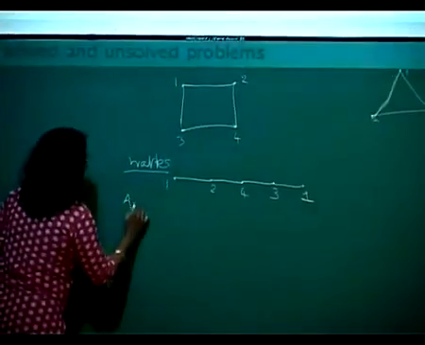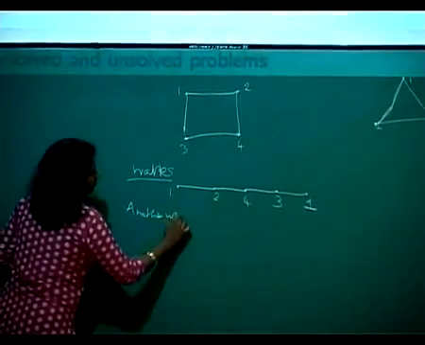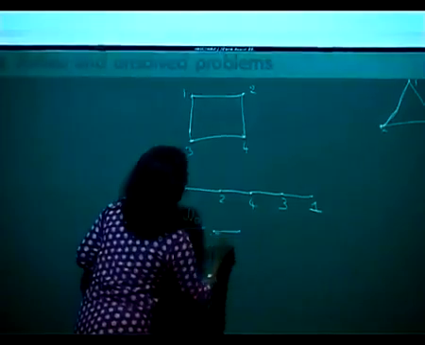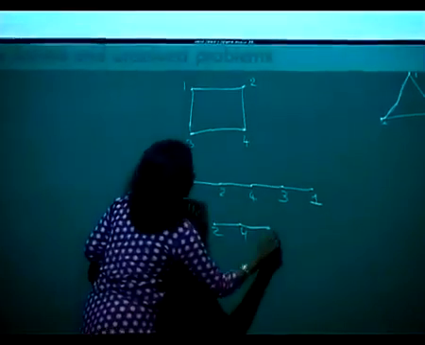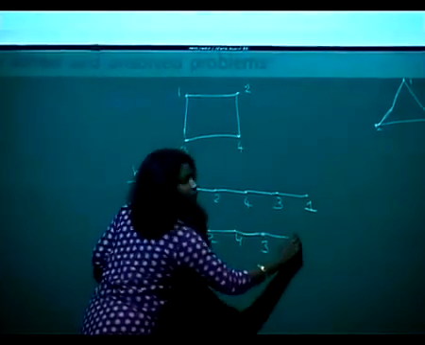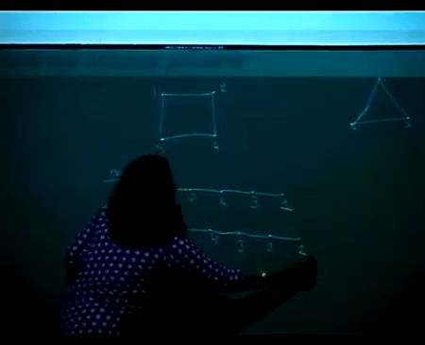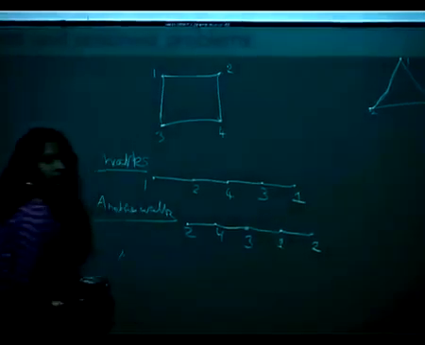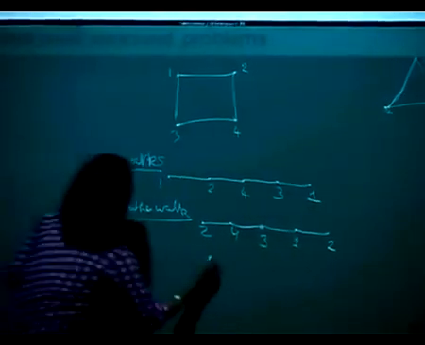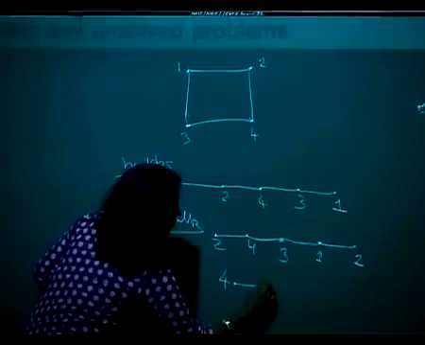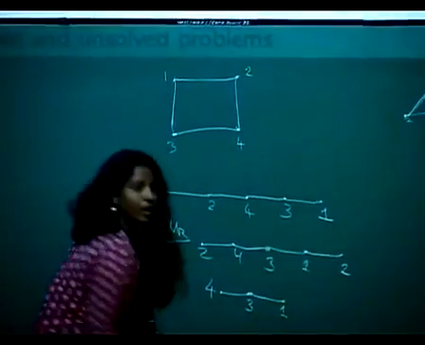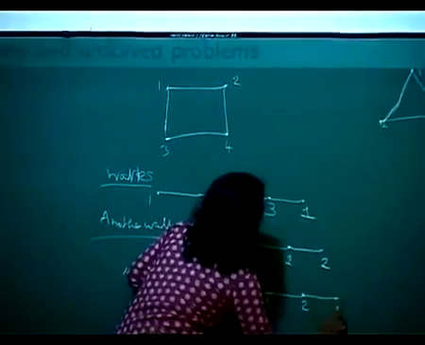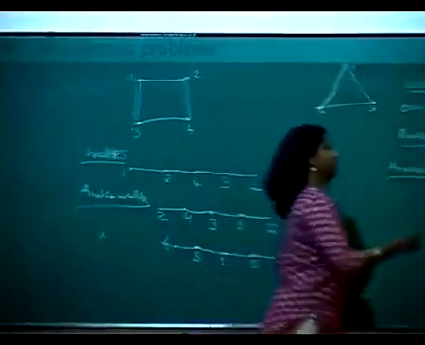So another walk. 2 to 4, 4 to 3, 1 to 2, very good. Another walk. 3 to 1, 1 to 2, 2 to 4. Okay. So there are many walks, you know.